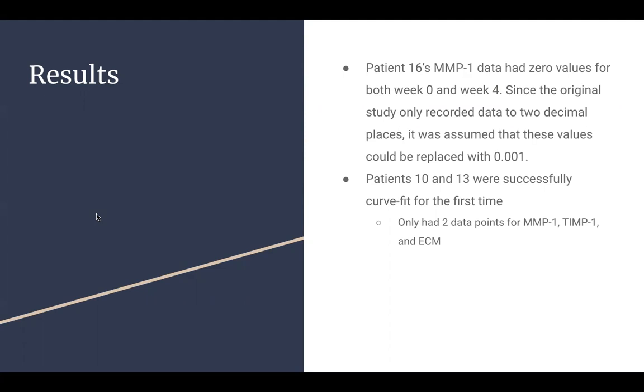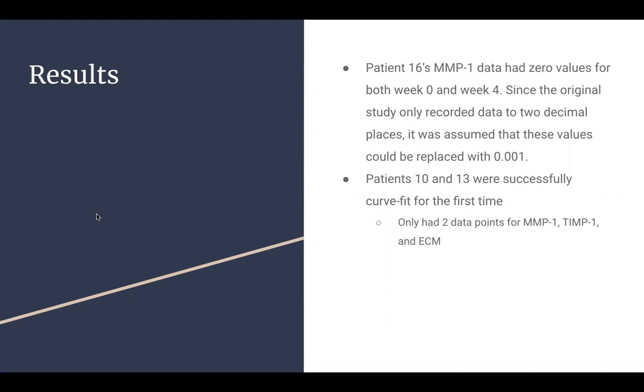Patient 16's MMP1 data had 0 values for both week 0 and week 4. The original patient data was only calculated to 2 decimal points. Thus, it was assumed that the 0 values could be replaced with 0.001 in order to curve fit the data using the mathematical model. For the first time, patients 10 and 13 were also successfully curve fit.